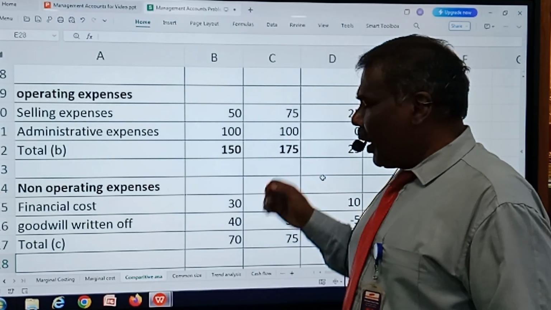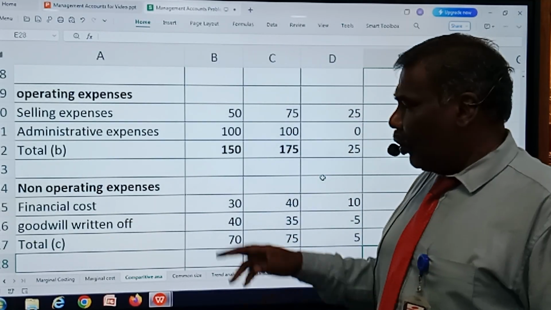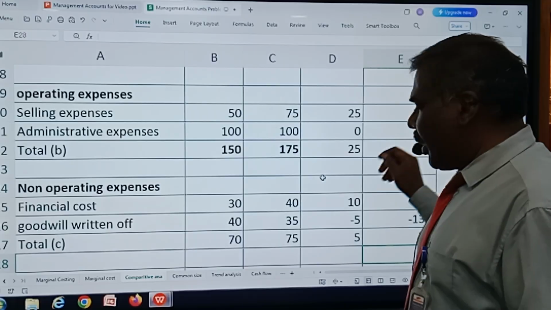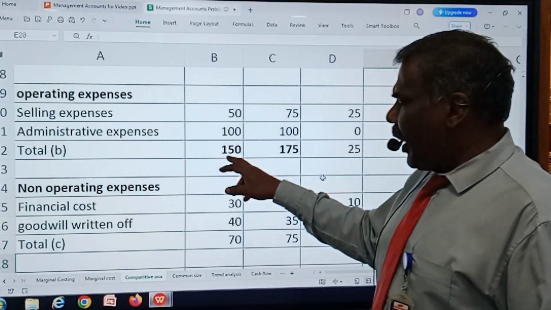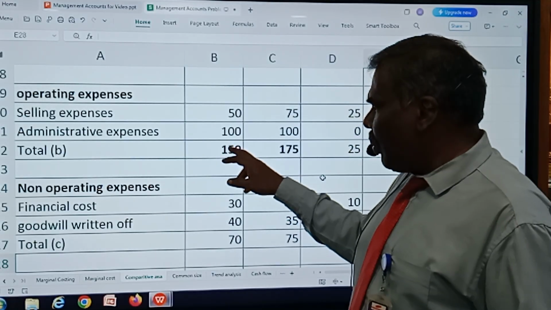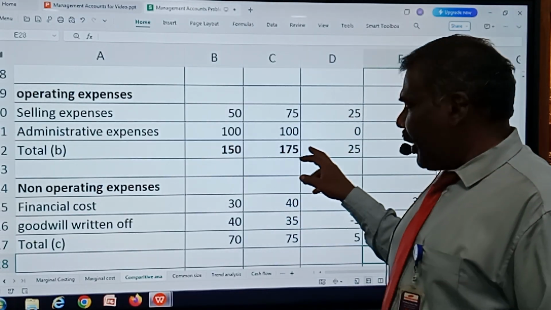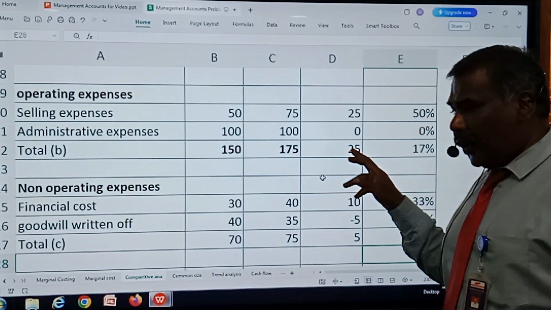year 2024 it remains the same at 100. There's no change, it's 0. So the percentage of change is 0. When I consider the total operating expenses, it comes to 150 and 175. Same way, the change is 25.